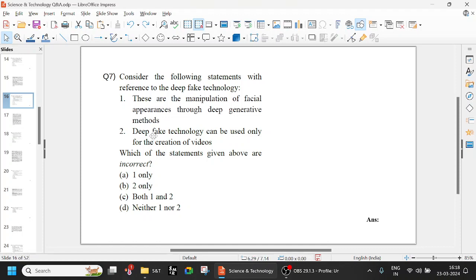Deepfake technology can be used only for the creation of videos. Which of the following statements are incorrect? I think two is the only incorrect one. It is not just videos; it can be used for several other things. So B is the option, answer two.